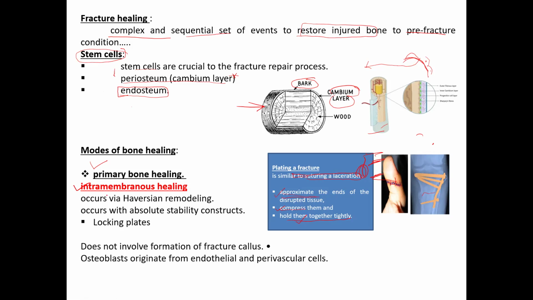So primary bone healing is by intramembranous ossification, which we find when we have very rigid fixation in the form of locking plates applied after fractures. There is no callus formation because there is very minimal inflammation. As you see in primary bone healing, the fracture ends are very much approximated, so there is no space for the callus to form. Here osteoblasts originate from the endothelial and perivascular tissue.